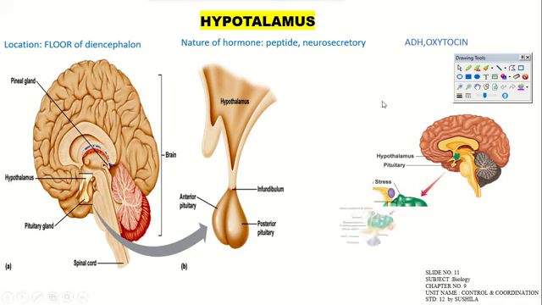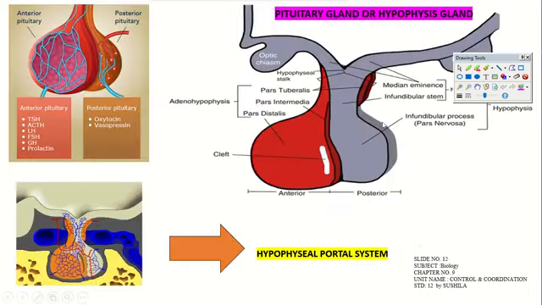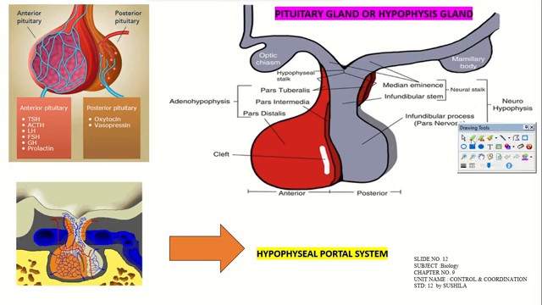Okay. And the pituitary gland, from the hypothalamus, is controlling almost all of our body functions, which include water balance and stress, hunger, reproduction, thermoregulation, and the sleep-wake cycle, right? Some parts of the pituitary gland we will also see in a detailed manner, right? Here, the pituitary gland will have two parts.